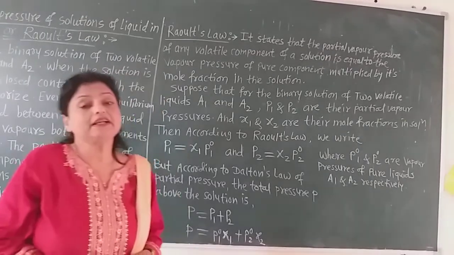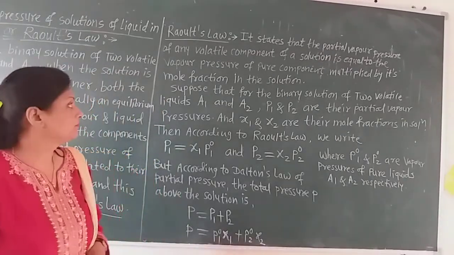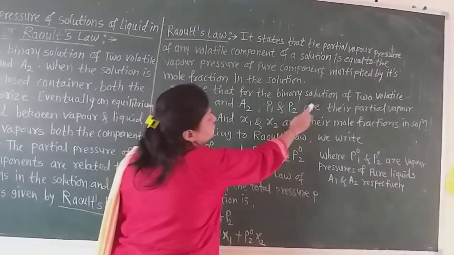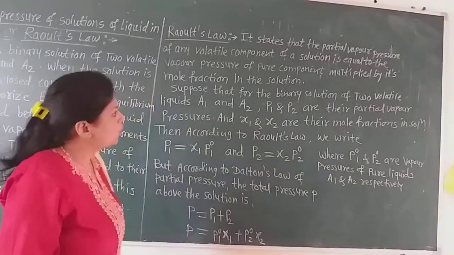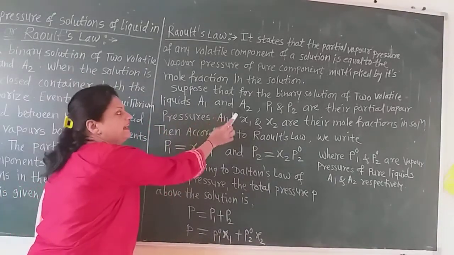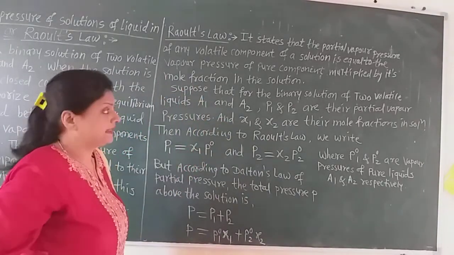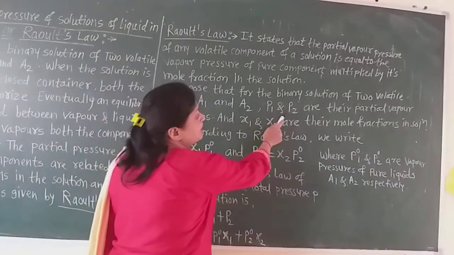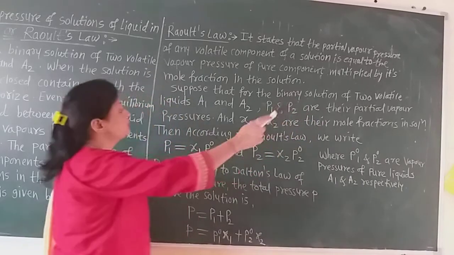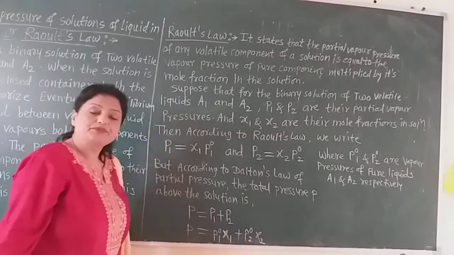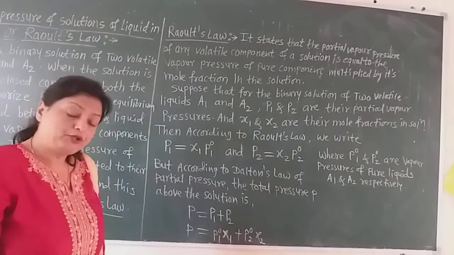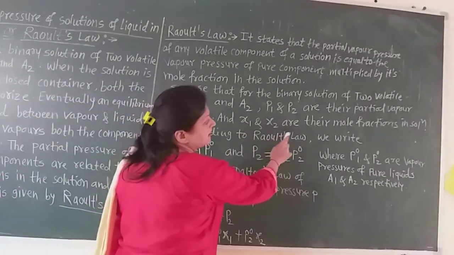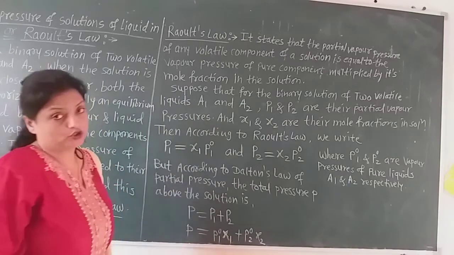Now mathematically, how it is, let us learn. Suppose that for a binary solution of two volatile liquids A1 and A2, these are the two volatile liquids, A1 and A2. Then P1 and P2 are their partial vapor pressures. What are P1 and P2? P1 and P2 are the partial vapor pressures, and X1 and X2 are their mole fractions in the solution.